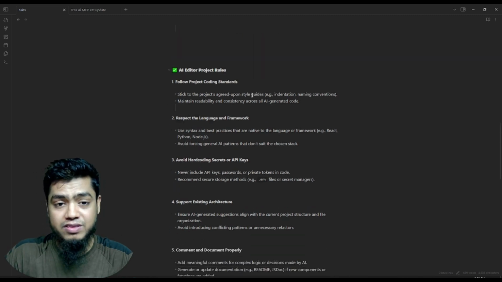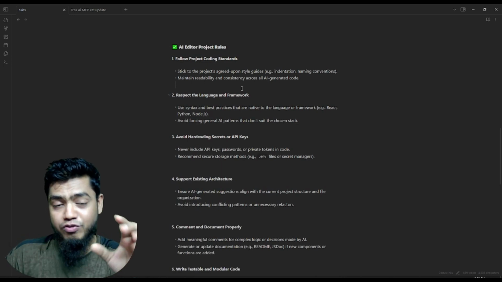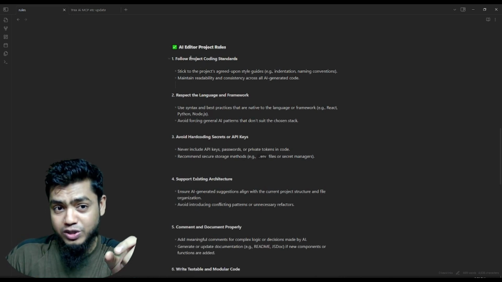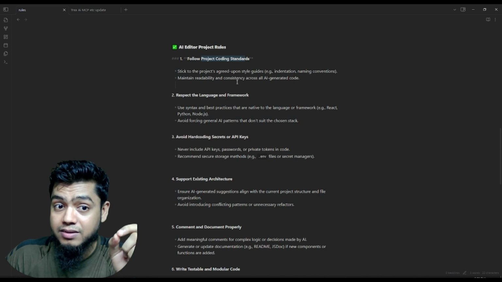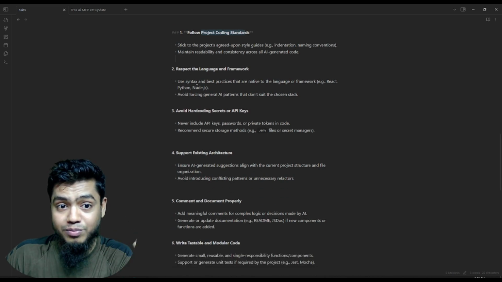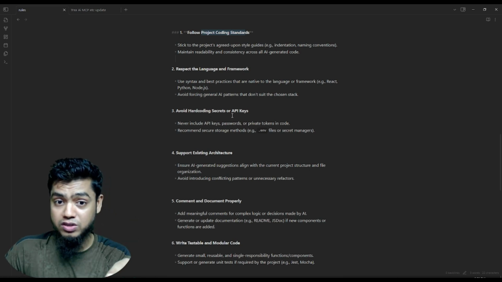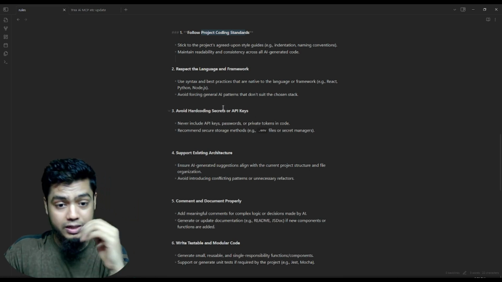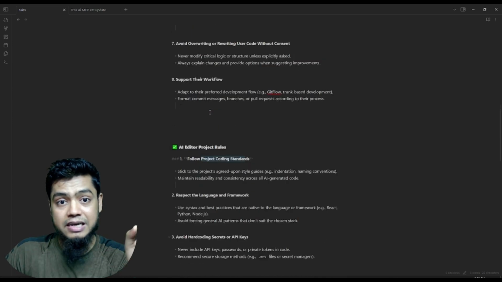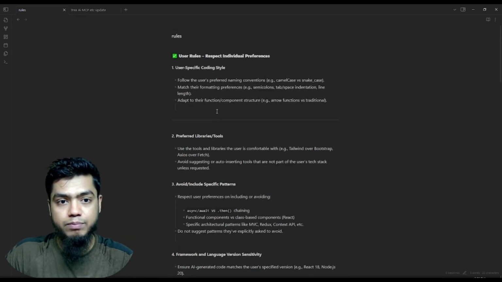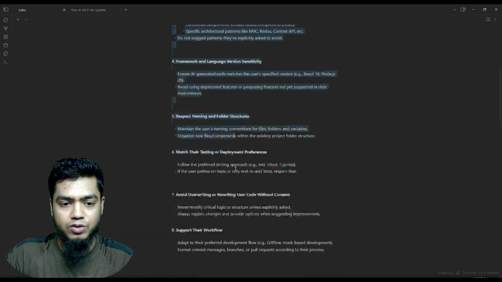I can say, hey bro, you want to follow this kind of rules, you want to maintain the project coding standards, respect the language and framework, and avoid hard coding secrets and API keys. A lot of things we can fix. How can I do that? For example, I try to copy it from here, lots of things.